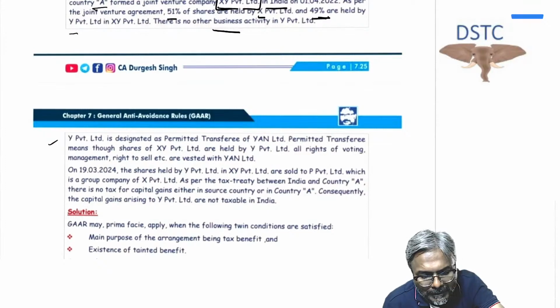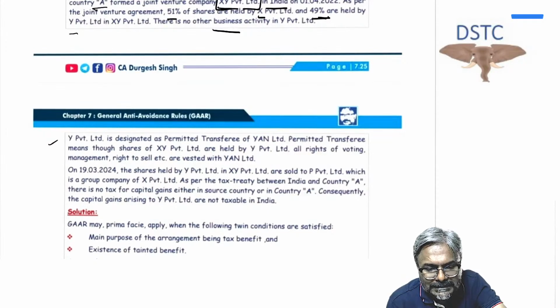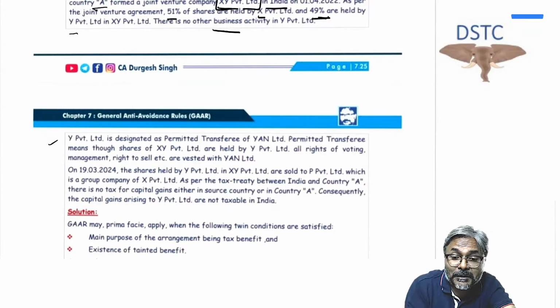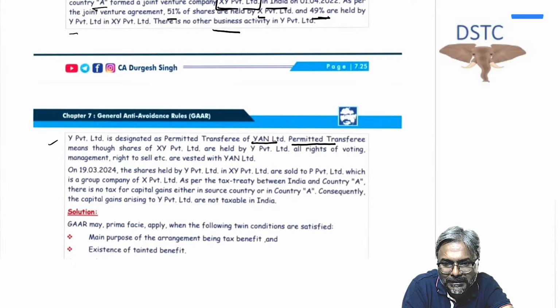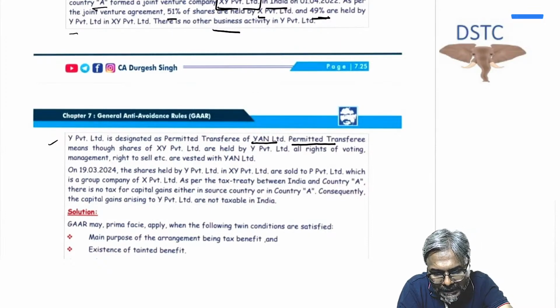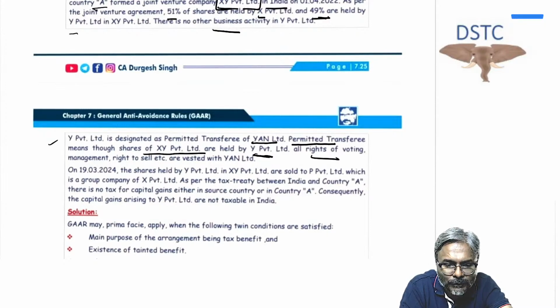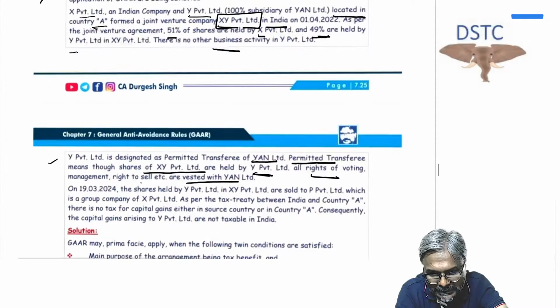Now Y Private Limited is designated as permitted transferee of Yan Limited. Now who is Yan Limited in this case? First of all, please understand what is this permitted transferee. Permitted transferee means though the shares of XY Private Limited are held by Y Private Limited, all the rights of voting, management, right to sell, etc. are vested with Yan Limited. Be careful here in this case, students.